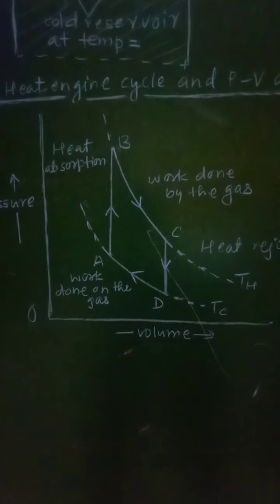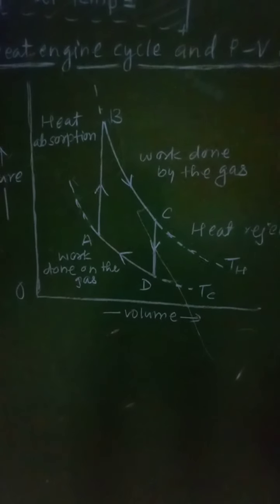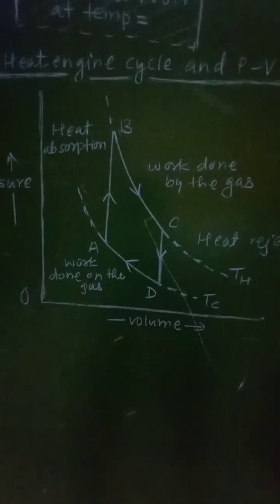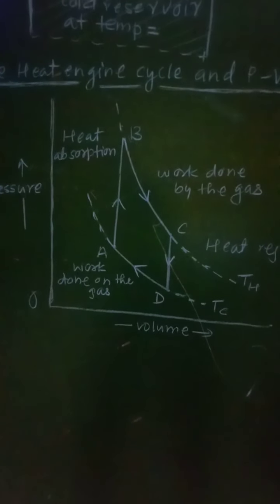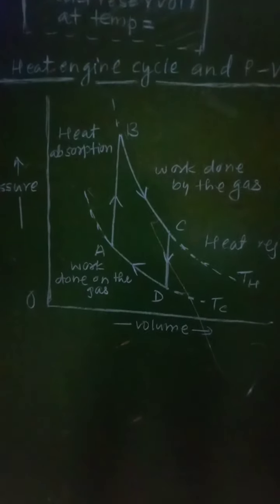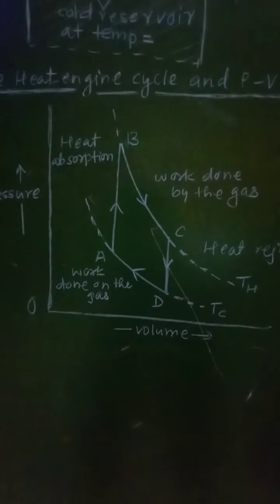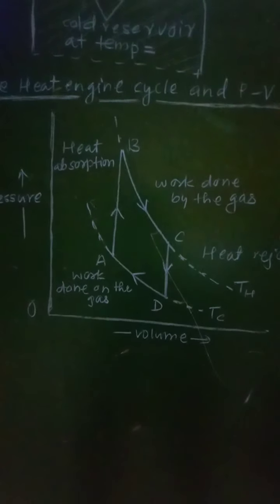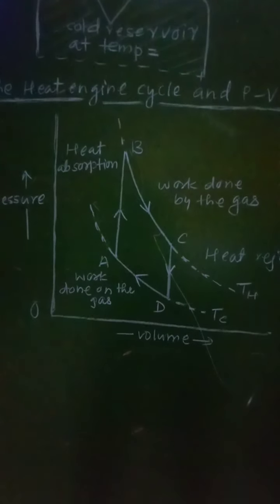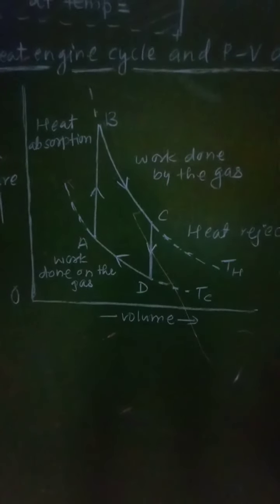Therefore the gas cools down, and its internal energy also decreases. Now this process is again at constant volume, and the pressure of the gas is reduced, and point D on the PV diagram is reached from point C.